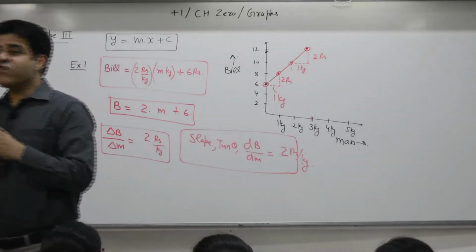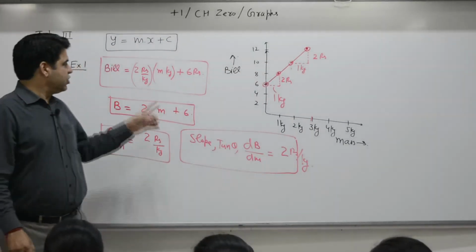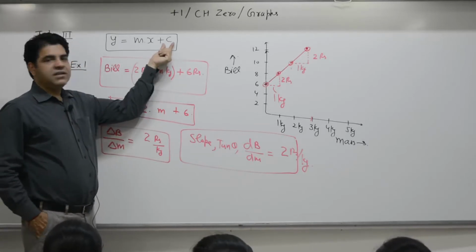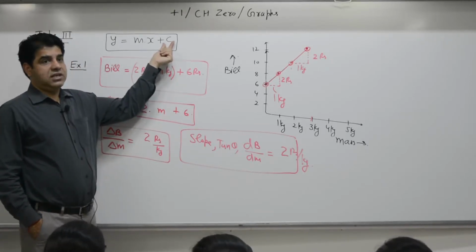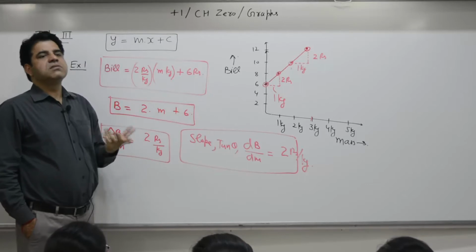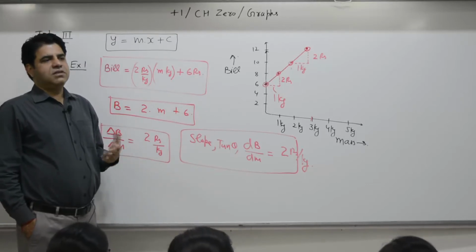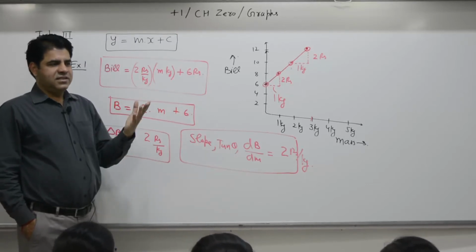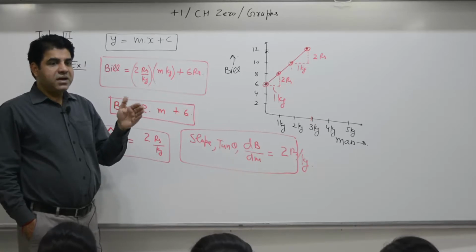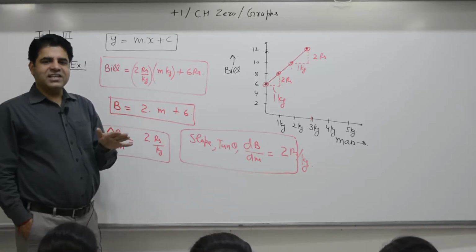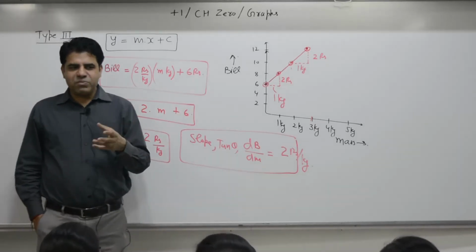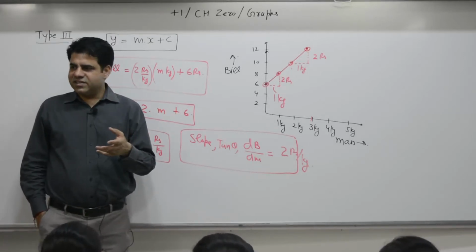We term this as a fixed cost. So there are two components. C, that means there is a fixed cost. And which fixed cost can you see below? 6 rupees. So if the number of persons increases, the fixed cost per person will keep on decreasing. Did you find out why teachers promote picnics?